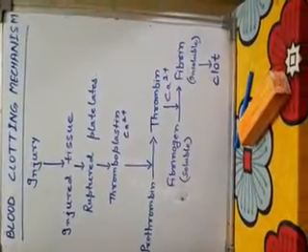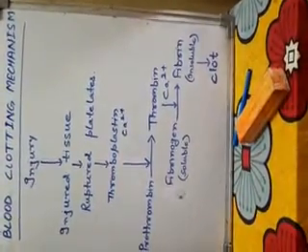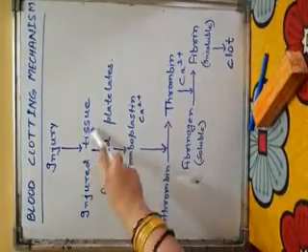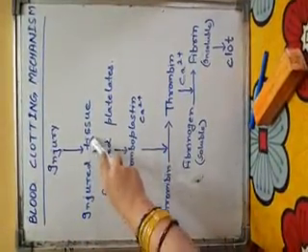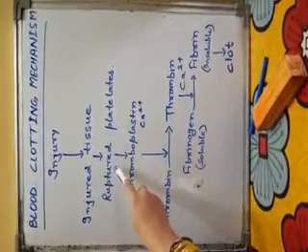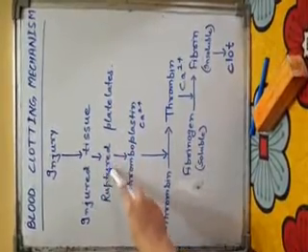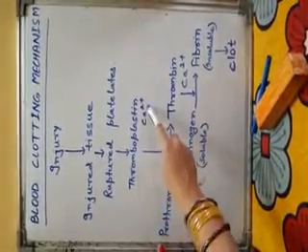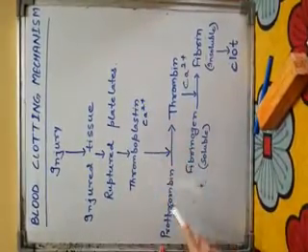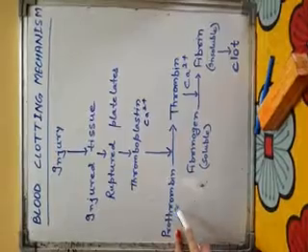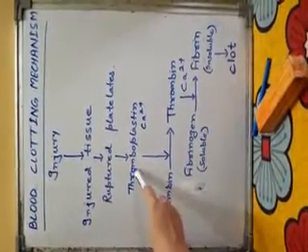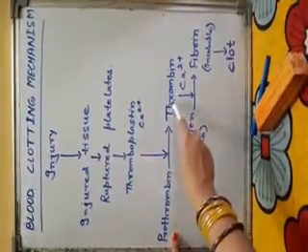Again, you can see over here, at the place of injury, the tissue gets injured. After this, the platelets are ruptured. The ruptured platelets secrete thromboplastin, which in presence of calcium ion acts on prothrombin. Prothrombin is a plasma protein which by the action of thromboplastin gets converted into thrombin.